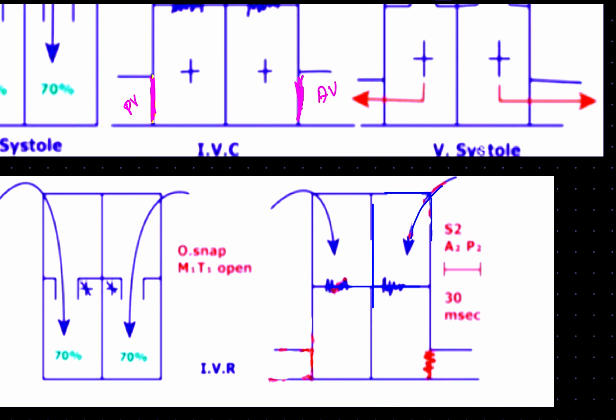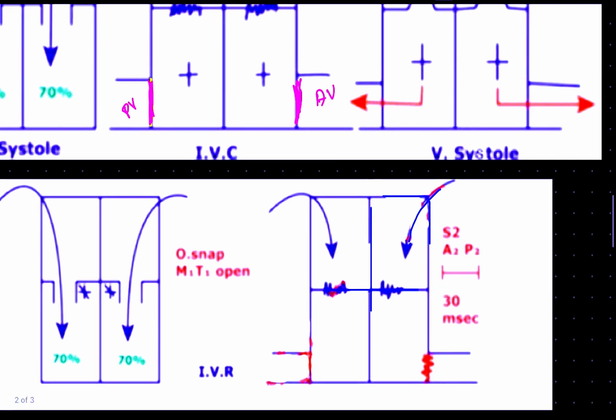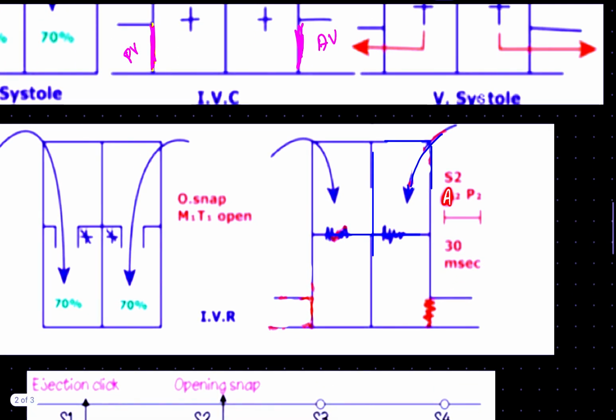We mention it as A2P2. Why do we mention it like this? Because initially there is closure of the aortic valve, and then about 30 milliseconds later, there is closure of our pulmonary valve. Since there is a gap between the closure of the aortic valve and pulmonary valve, and initially the aortic closes, we mention it at the front. The time gap is 30 milliseconds. This time gap is called splitting of the second heart sound.